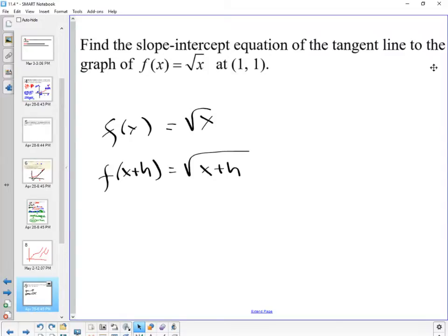So it's going to be 1 over 2 square root of x. You can make it where the square root's in the numerator, multiplying by square root of x over square root of x. So it's now square root of x over 2x.